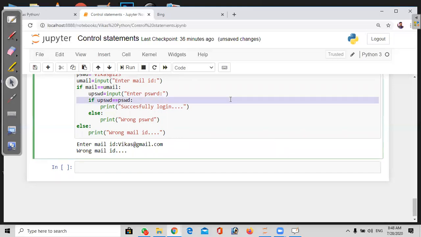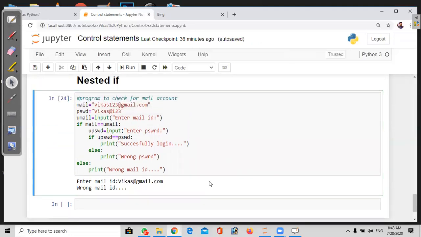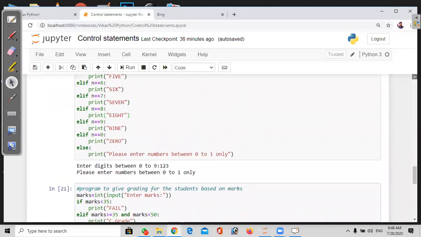So likewise, we'll write the credential checking. This logic is important. Here, can't we use elif? Elif is not required now. Elif is a continuous ladder. Ladder means not inner condition checking; elif is outer condition checking. But here we used if and else twice, as in the previous example of mail ID checking.